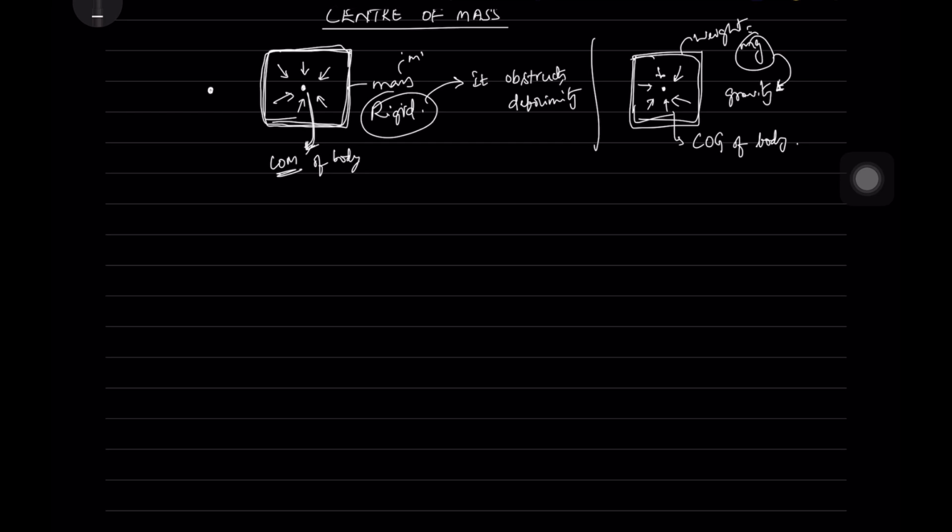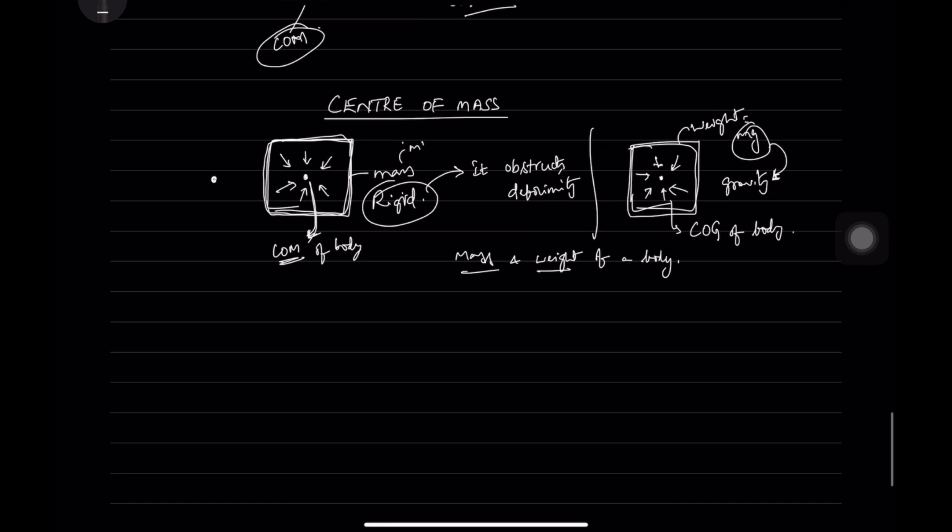So let us also know what is the difference between mass and weight of a body. So let us now briefly know about what is weight and what is mass. Okay, mass is the amount of matter in a body. What is matter again? Matter is a thing where it occupies certain space and volume. Such type of thing we call it as matter.